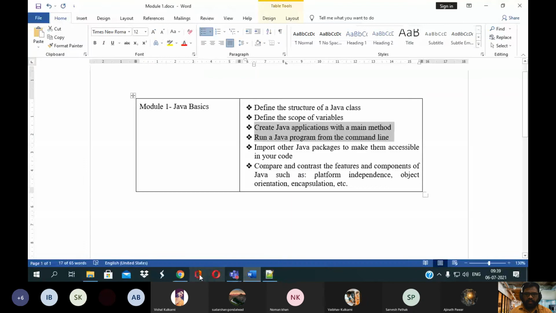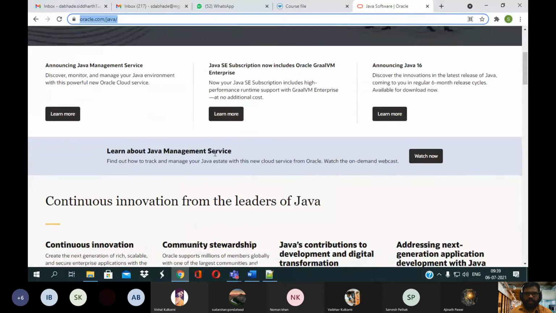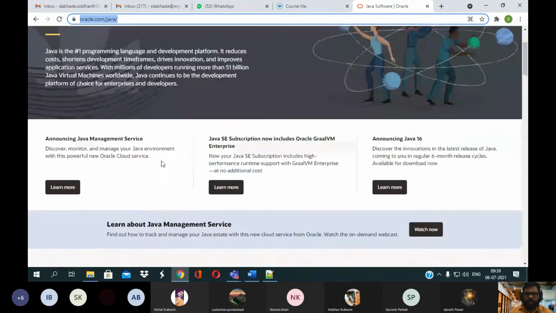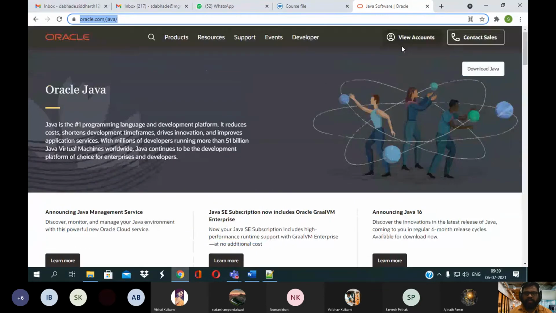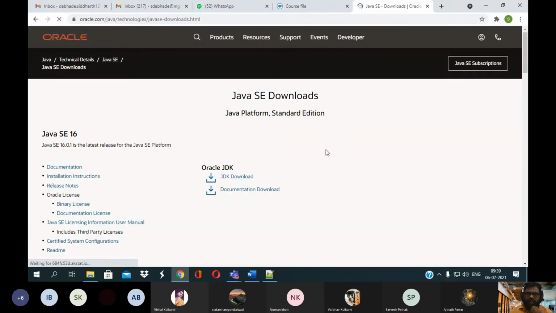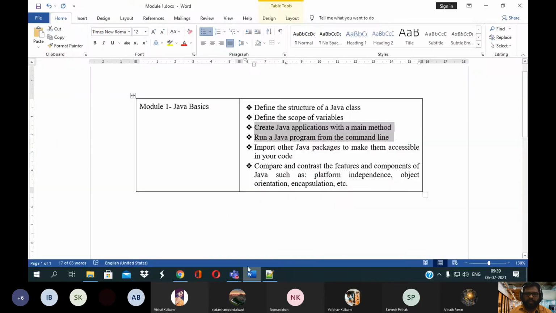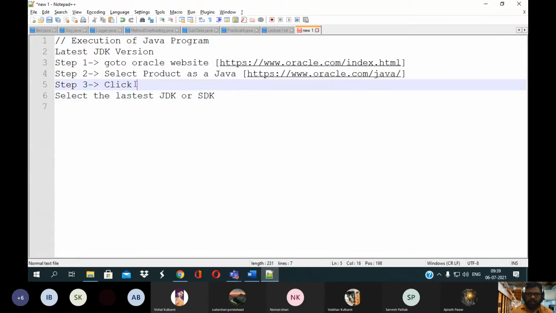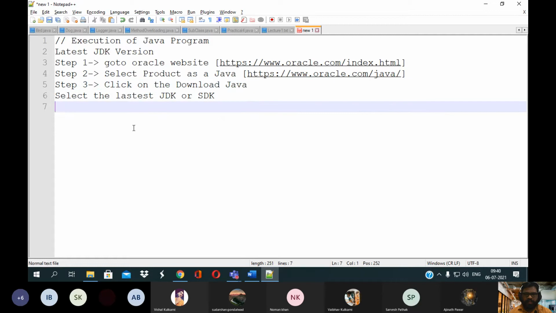Here we have gone to the Java website, and now within this Java page you need to click on Download Java. First I will modify the steps: download. Then step number 4,